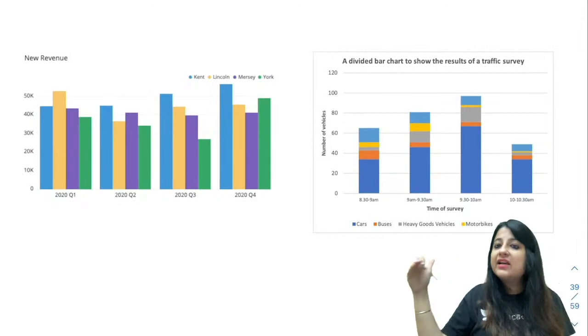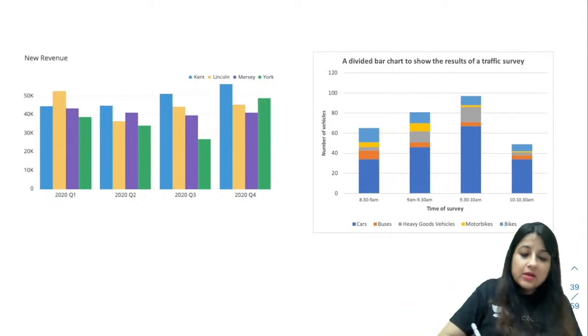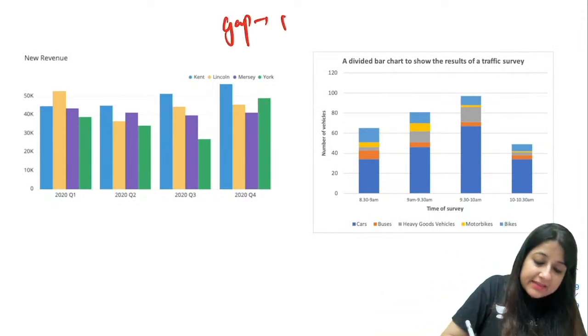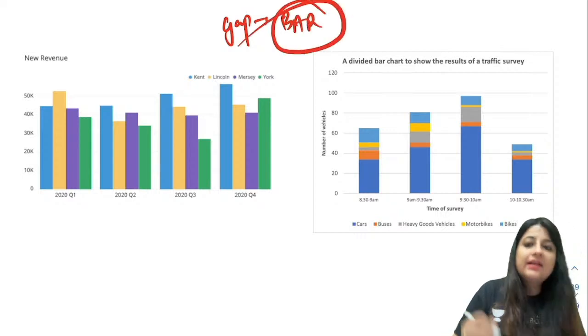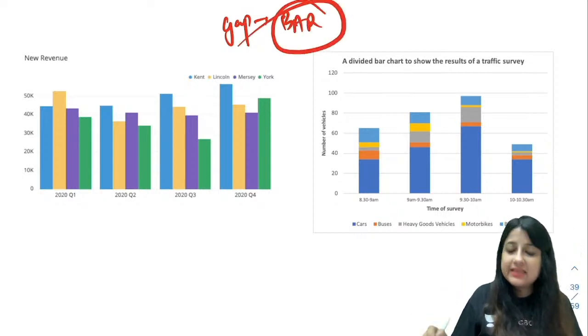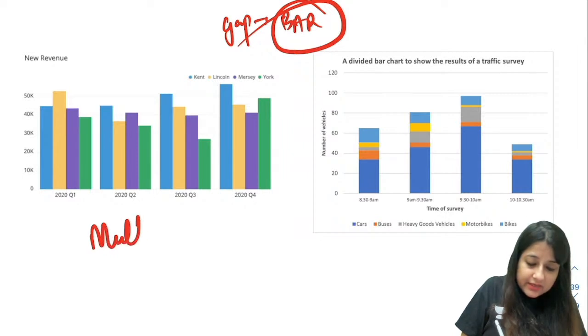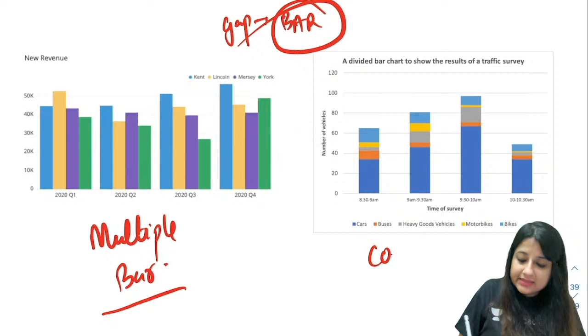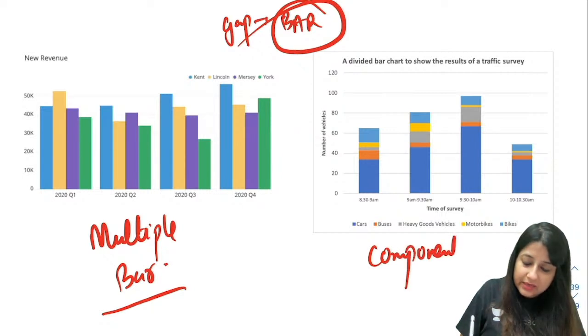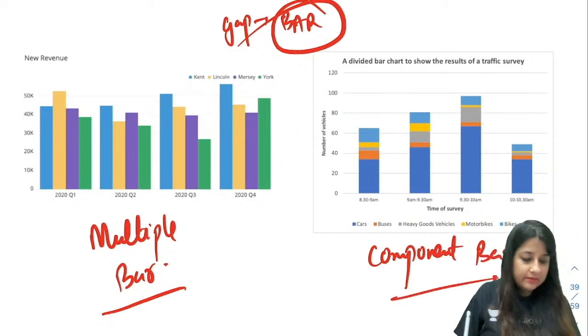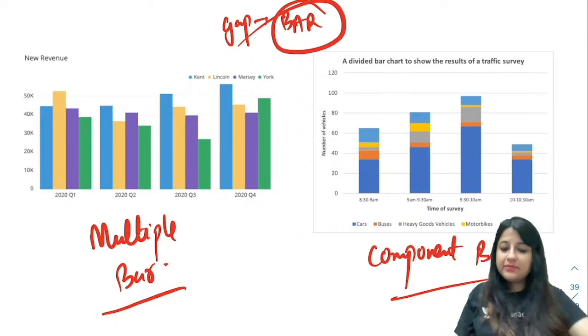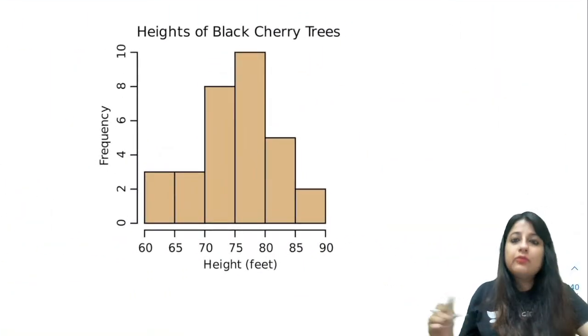Since they have a gap, they are bars. They will represent frequencies of discrete variables. This one over here is a multiple bar. This one is in different components, so this becomes a component bar diagram.